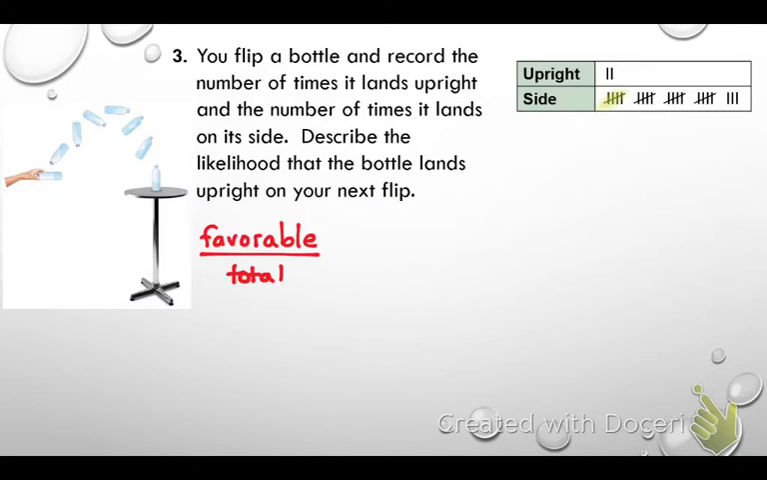How many upright times have you already flipped it? 2 times. So let's plug it in. 2 divided by the total number of flips. How many times has it been flipped? 25. All right, I heard 23 and I heard 25. Which one? 25. It is 25 because 23 were on its side plus 2 more were upright. So the total amount of flips so far is 25.